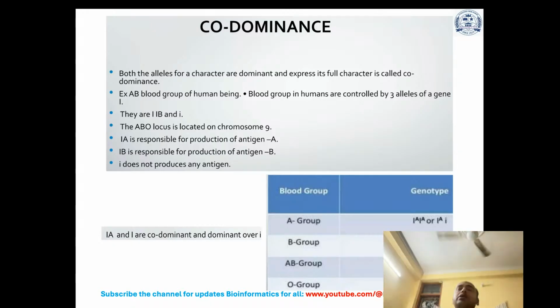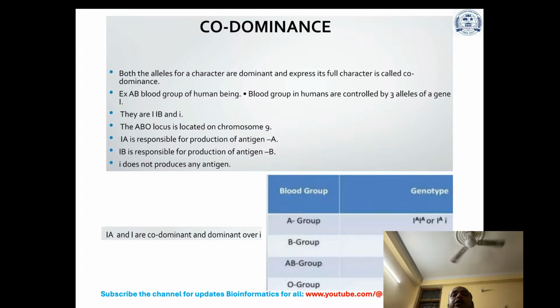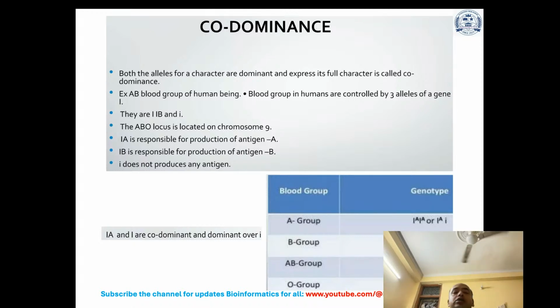Now it comes to another term called codominance. From the term you can say they express equally. Both alleles for a character are dominant and express their full character, which is called codominance. For example, in blood group crossing, you can see the AB blood group of human beings. Blood groups in humans are controlled by three alleles of a gene I. They are IA, IB and small i. The ABO locus is located on chromosome 9.